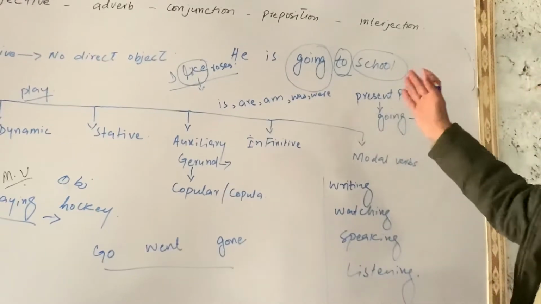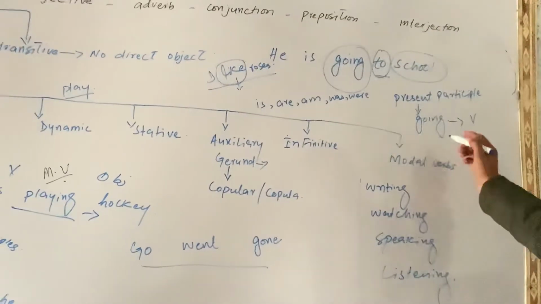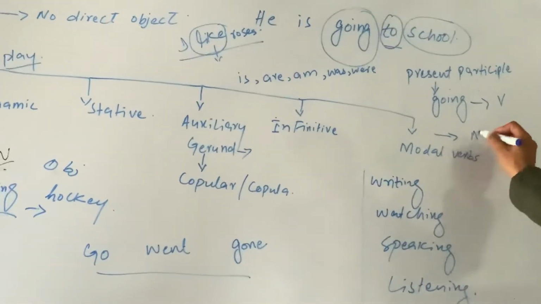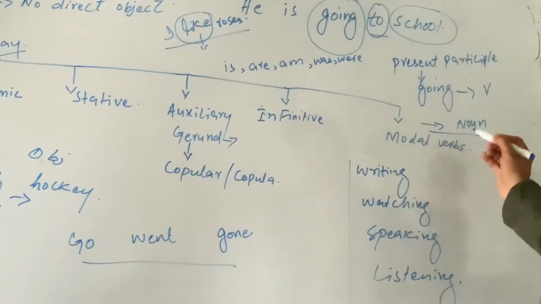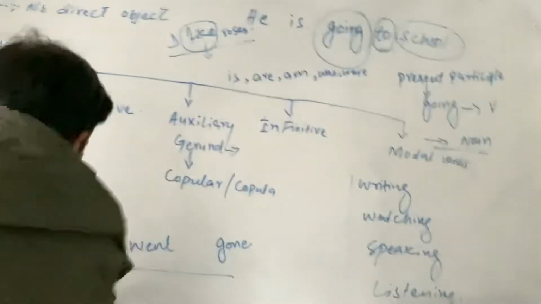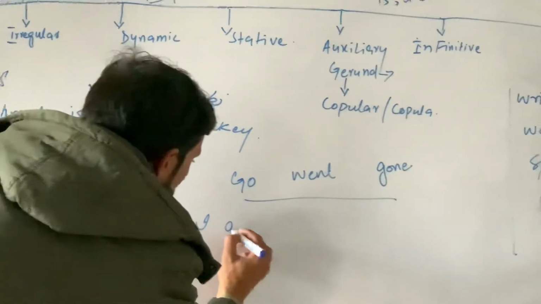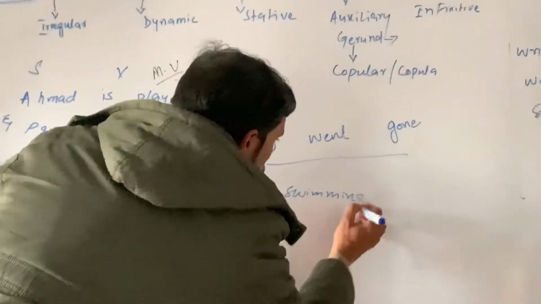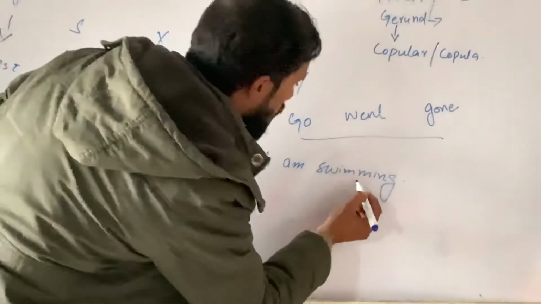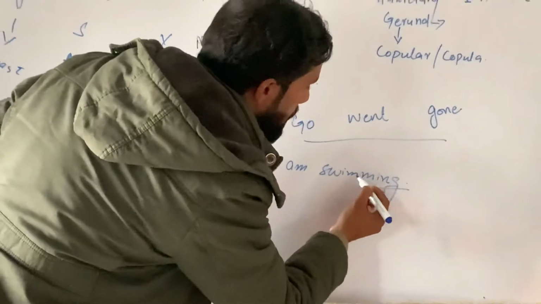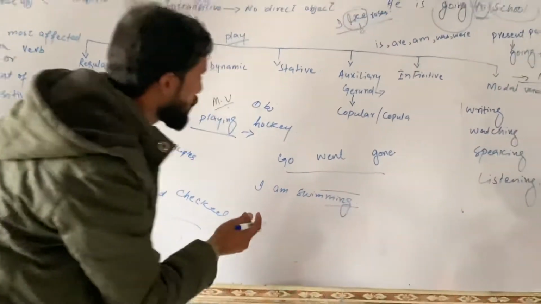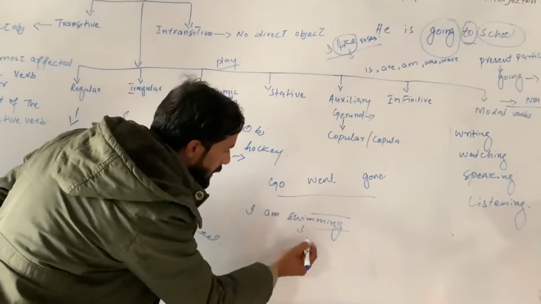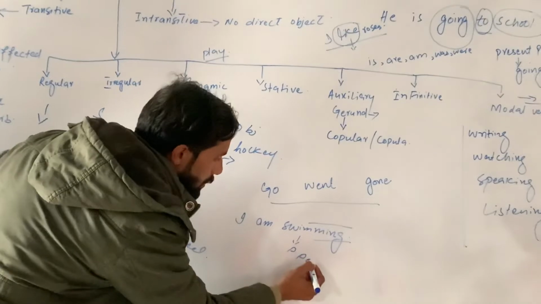But when this form is used as a noun, like if we write, I am swimming. In this sentence, the ing form of the verb, or present participle form of the verb, is used as a verb. This is why it is called the present participle form of the verb.